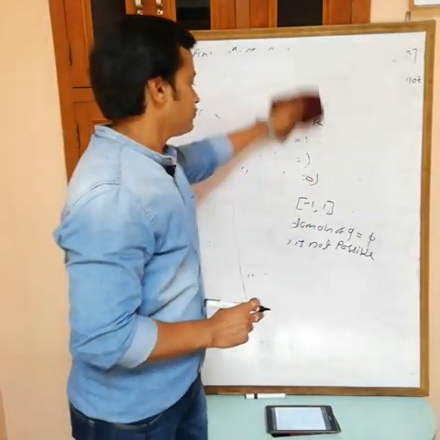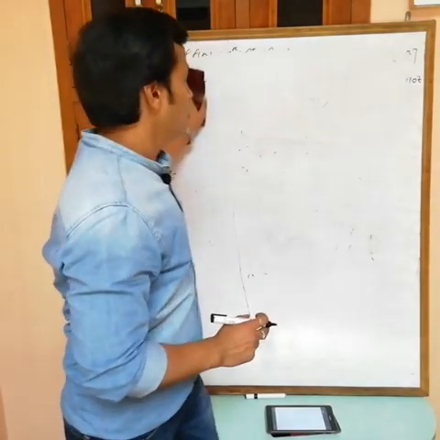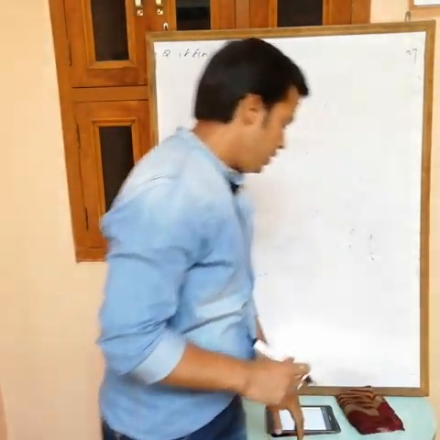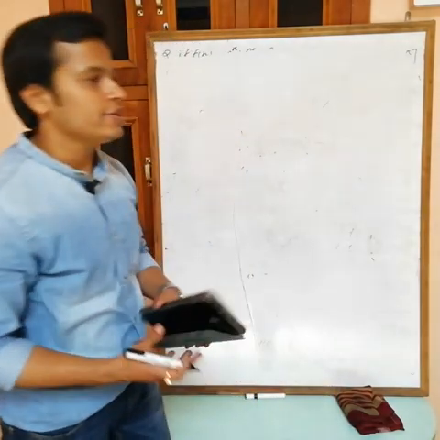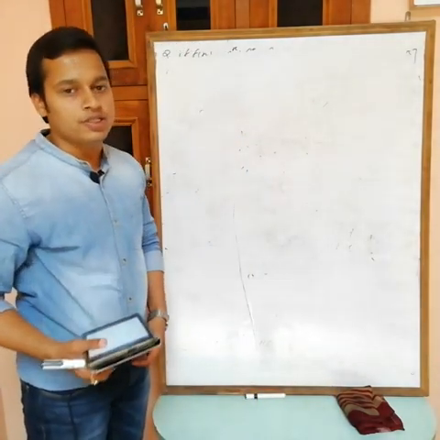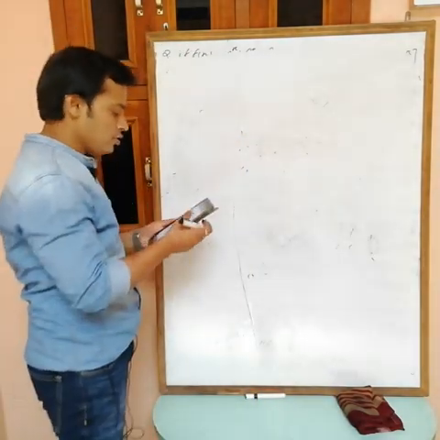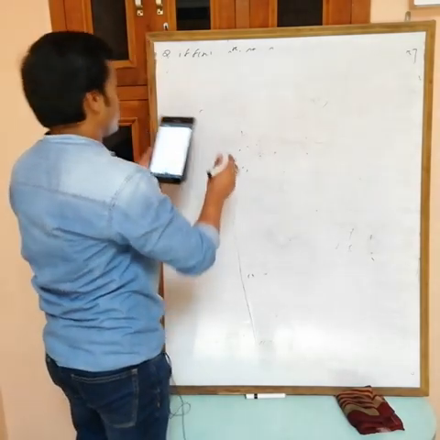So it is clear: if f(x) and g(x) both are defined, it is not necessary that g of f or f of g is also defined. Now next question.